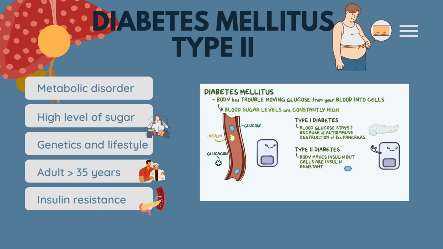Unlike type 1 diabetes, which is typically diagnosed in childhood and involves the immune system attacking insulin producing cells, type 2 diabetes often develops in adulthood, especially in those over the age of 35. This occurs because the body cells become resistant to the effects of insulin, the hormone responsible for regulating blood sugar levels.